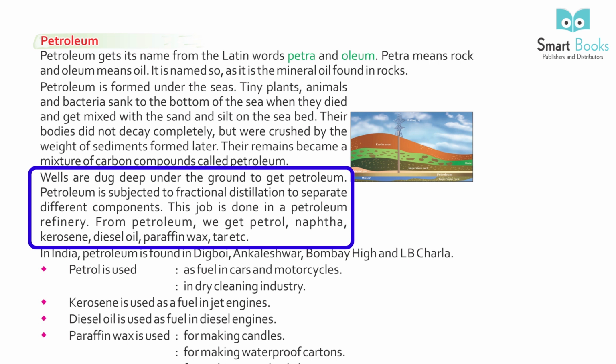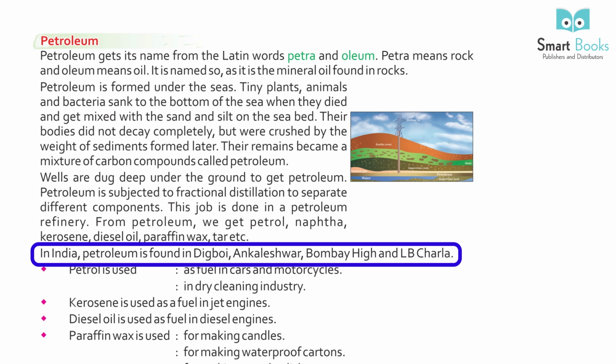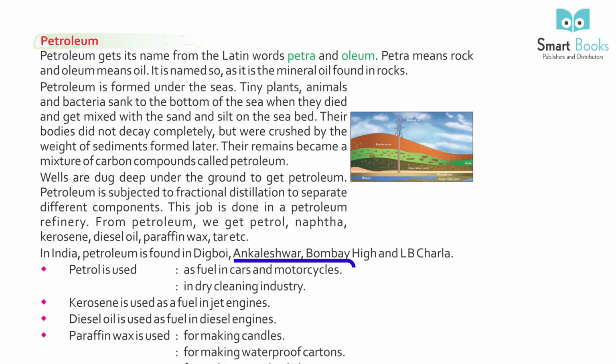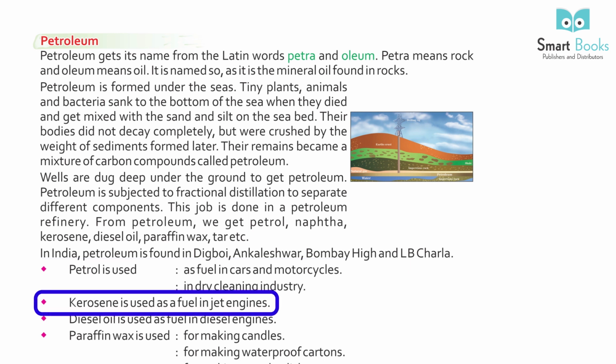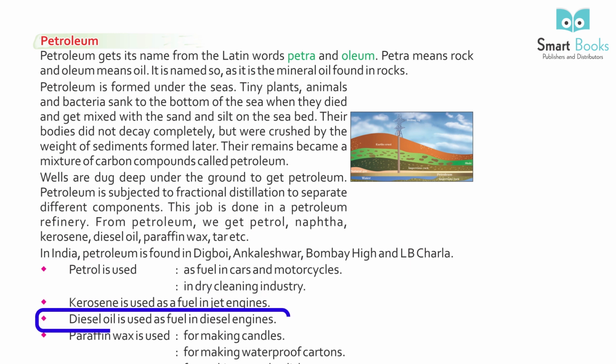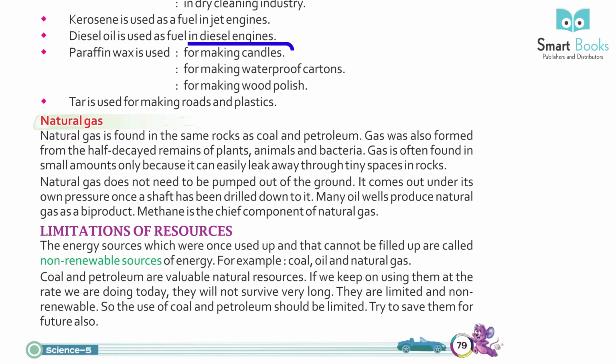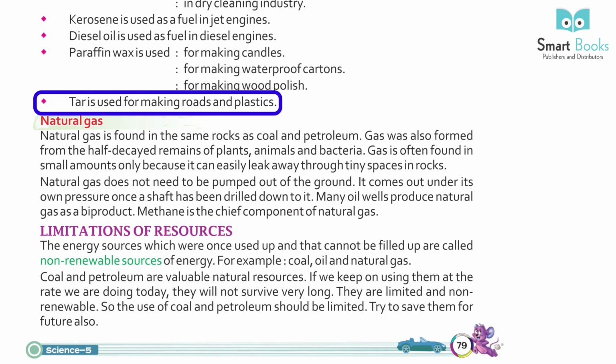From petroleum we get petrol, naphtha, kerosene, diesel oil, paraffin wax, tar, etc. In India, petroleum is found in Digboy, Ankleshwar, Bombay High and Lakwa. Petrol is used as fuel in cars and motorcycles. In the dry cleaning industry, kerosene is used as fuel in jet engines. Diesel oil is used as fuel in diesel engines. Paraffin wax is used for making candles, waterproof cartons, and wood polish. Tar is used for making roads and plastics.